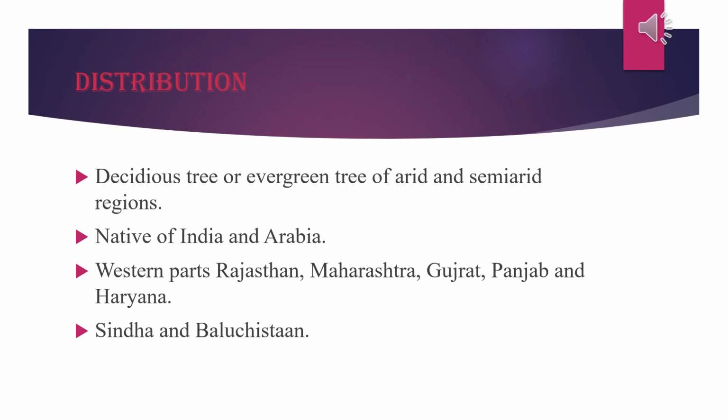Distribution. It is a deciduous or nearly evergreen tree of arid and semi-arid regions. This plant originated in India and Arabia. In India, it is mainly found in western parts of Rajasthan and in Maharashtra, Gujarat, Punjab, Haryana. In Rajasthan, it is distributed throughout the districts of Barmer, Jaisalmer, Jodhpur, etc.